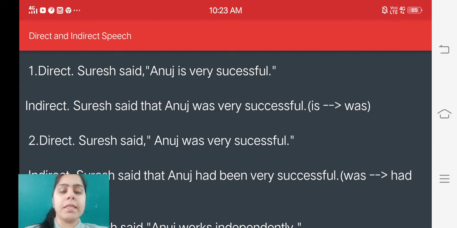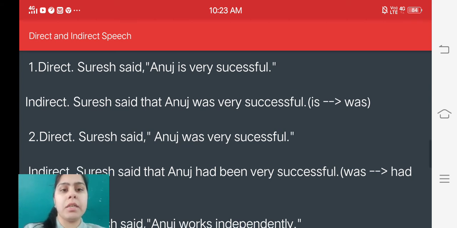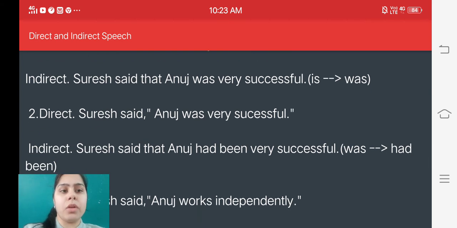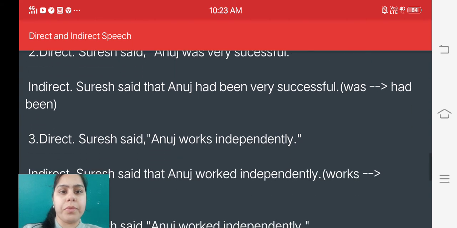Second sentence, Suresh said Anuj was very successful. Here you can see that was or were is changed into had been. So how will we change the sentence? Suresh said that Anuj had been very successful.